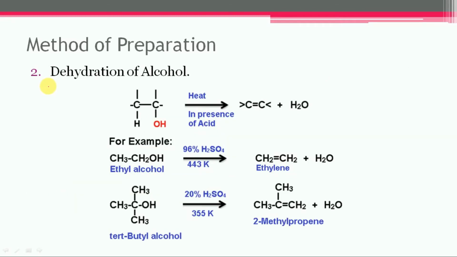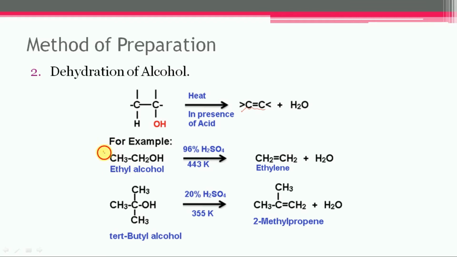Next is the dehydration of alcohol. On heating with sulfuric acid or phosphoric acid, or passing their vapor over heated alumina, the alcohol gets dehydrated to form alkenes. The exact conditions vary with the nature of the alcohol taken.